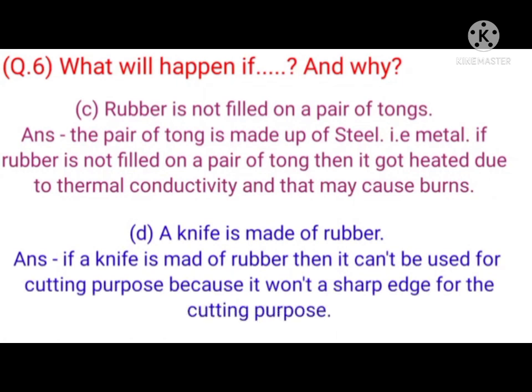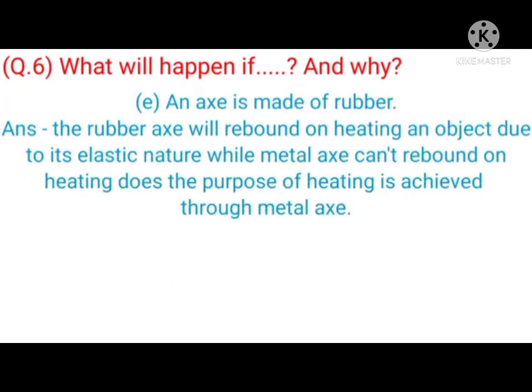D. A knife is made of rubber. Answer. If a knife is made of rubber, then it can't be used for cutting purposes because it won't have a sharp edge. E. An axe is made of rubber. Answer. The rubber axe will rebound on hitting an object due to its elastic nature, while a metal axe won't rebound on hitting. Thus, the purpose of hitting is achieved through a metal axe.